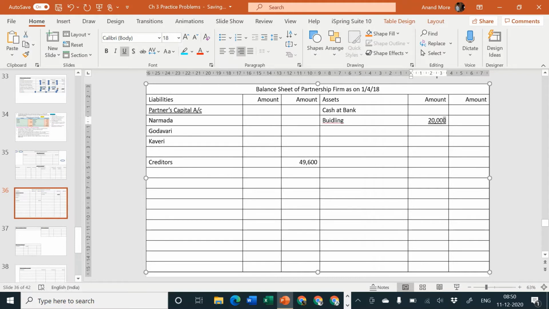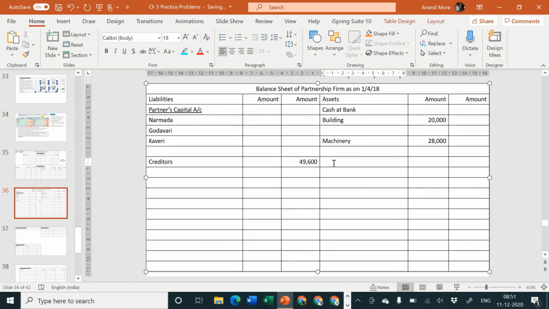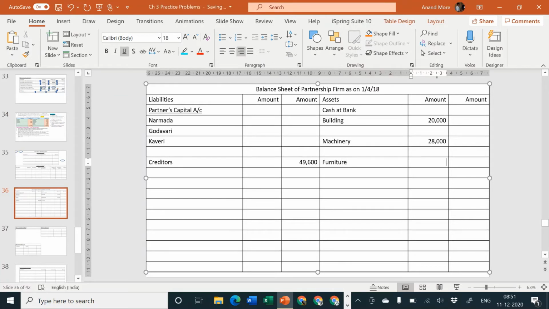Building, machinery are complete. Furniture 1,200, stock 16,400. So I'll write here furniture 1,200 and stock 16,400.